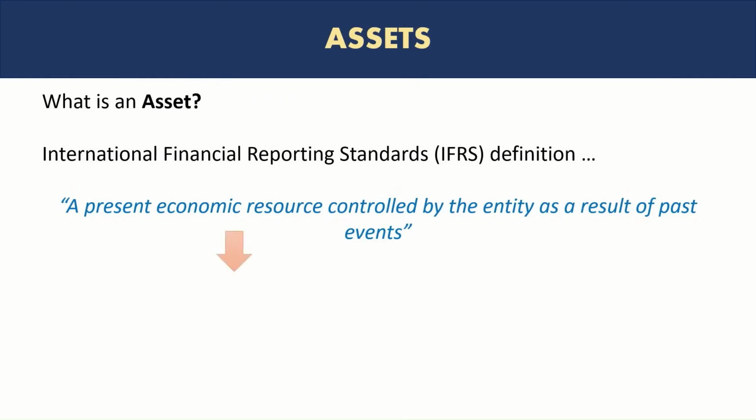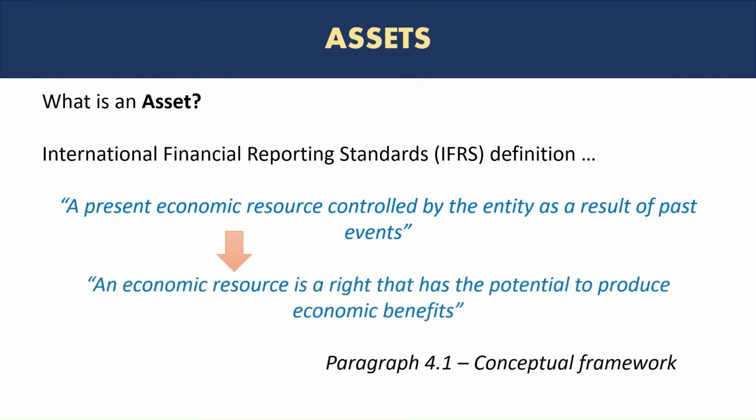So going back to definition, a present economic resource controlled by the entity as a result of past events. And the definition also explains what an economic resource is. It's a right that has the potential to produce economic benefits. It's similar to what we just discussed. An asset is something that you own or control that has a potential of providing you future economic benefits.